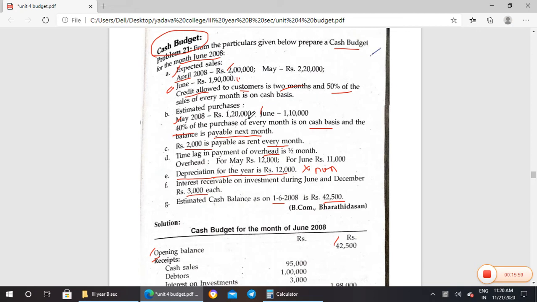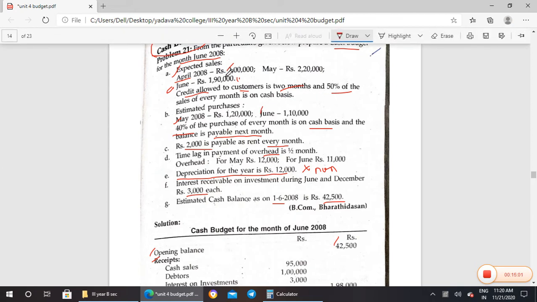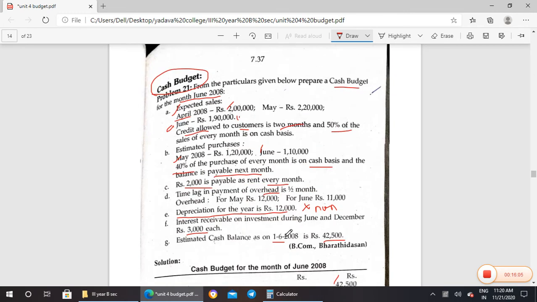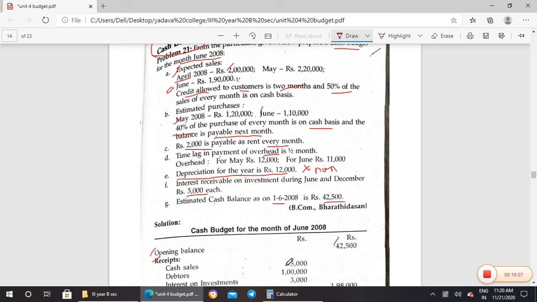June sales is 1,90,000, and 50% of that month is paid as cash, so 95,000 is cash sales. They have given that every month only 50% is paid on cash basis. That's why they have written cash sales as 95,000.